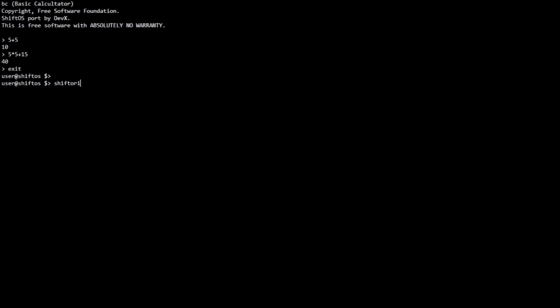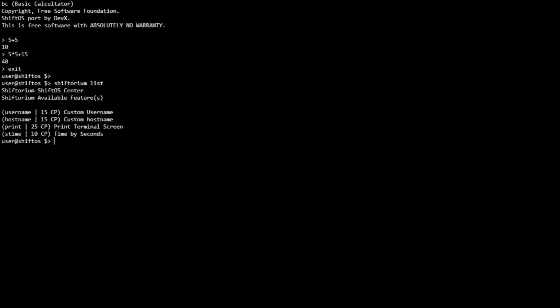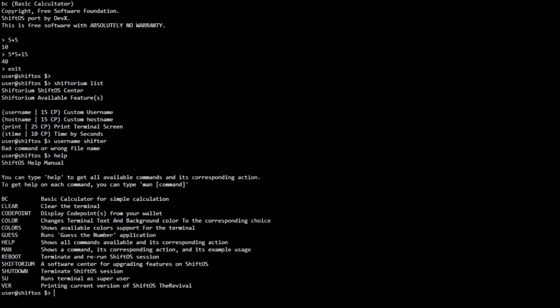And then if going to Shiftorium list, and to change the username, you simply go username and then shifter. But it is not capable as of now because you have not done the upgrade for custom username. And if I type help, there are things that are added such as the bc command, clear command, and man command, which are available on ShiftOS.